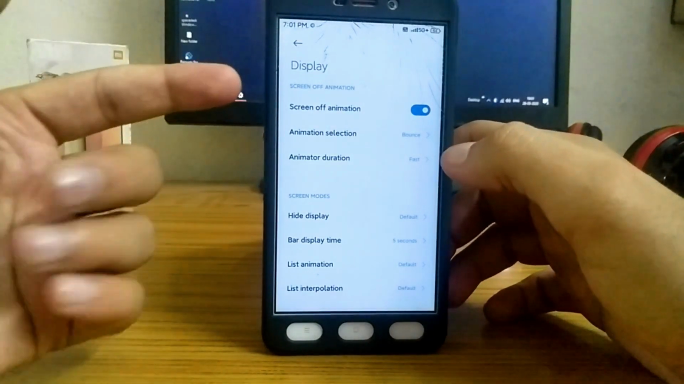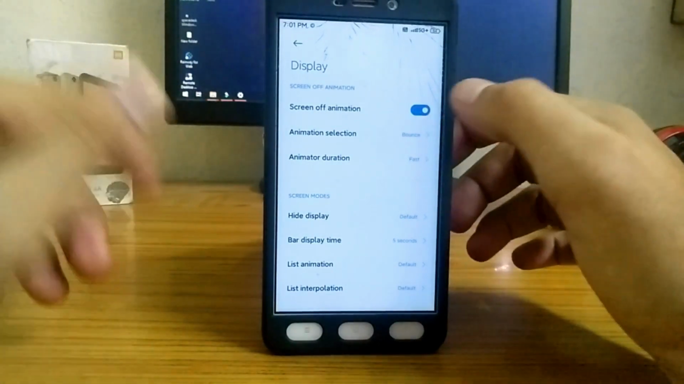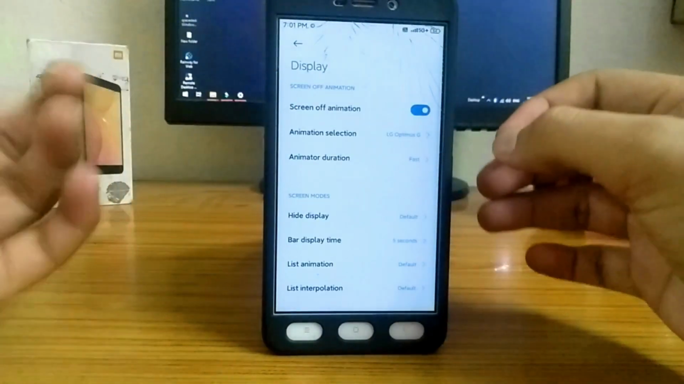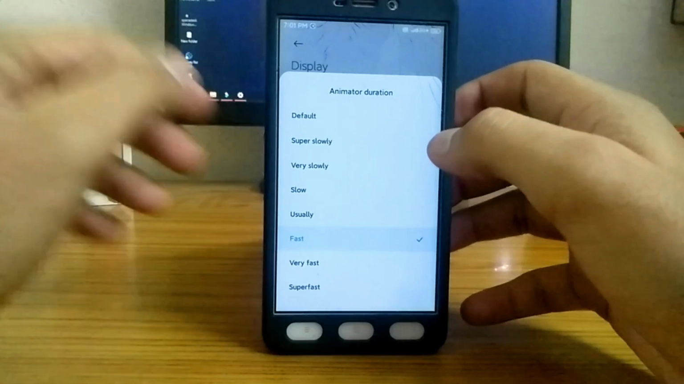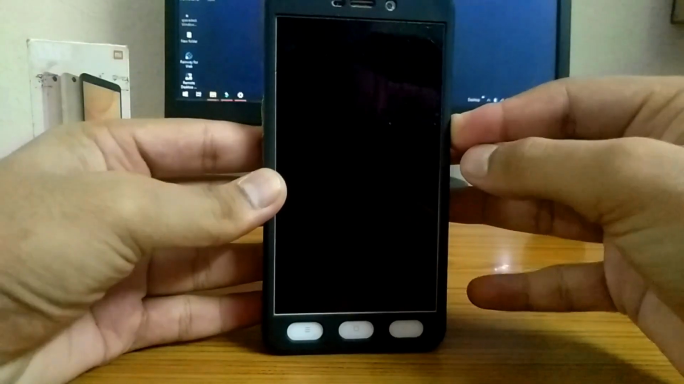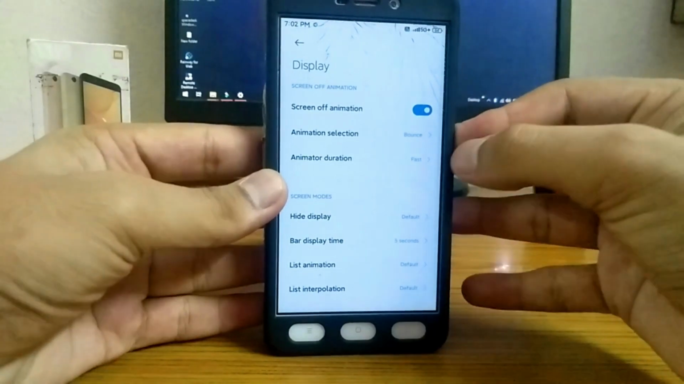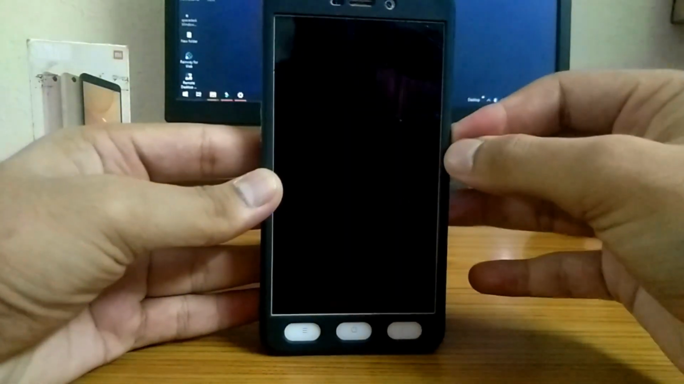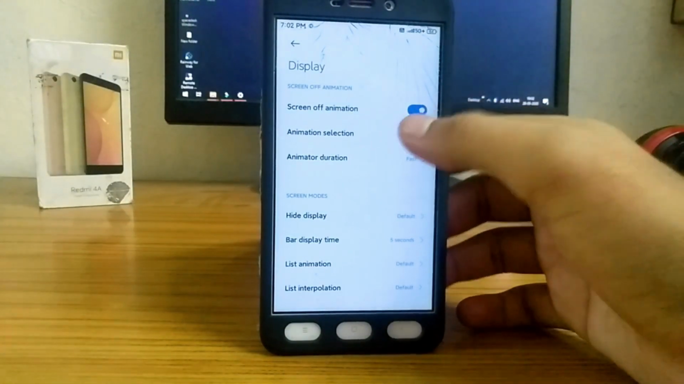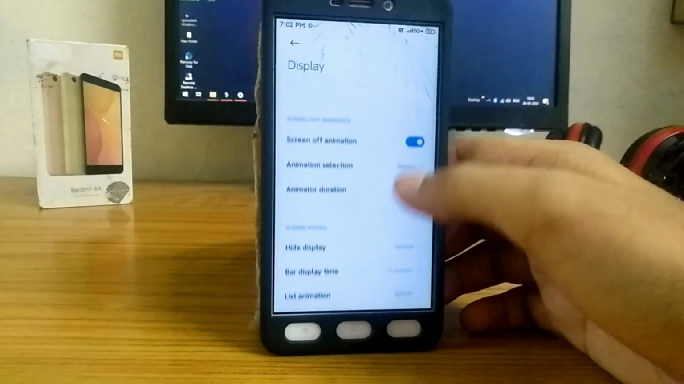As you could see, there is a screen off animation that you could turn on. So let's select a screen off animation. I liked this LG Optimus G, and first you have to change the animation duration from default to fast to make this work. This is pretty nice, and there is another one, bounce. So let's see, this is pretty amazing. I like this a lot, and every animation is pretty smooth. There is not even a single lag while using these animations.